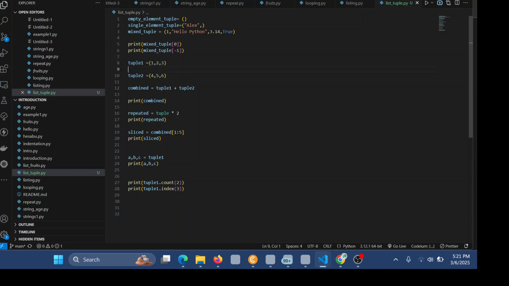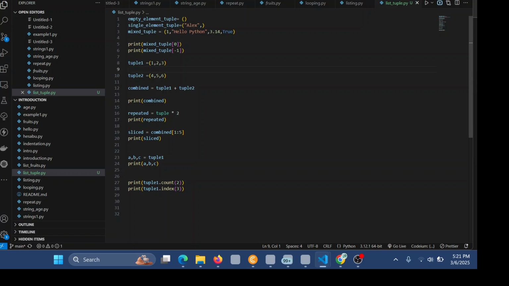Why is a tuple not allowed to be updated? Because sometimes in real life situations, a tuple is used for things like the weekdays. You cannot alter the way the week is: Monday, Tuesday, Wednesday, Thursday, Friday, Saturday, and Sunday.